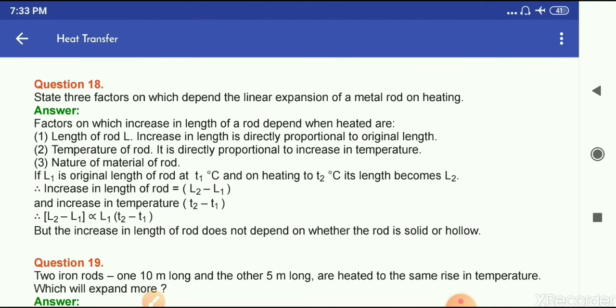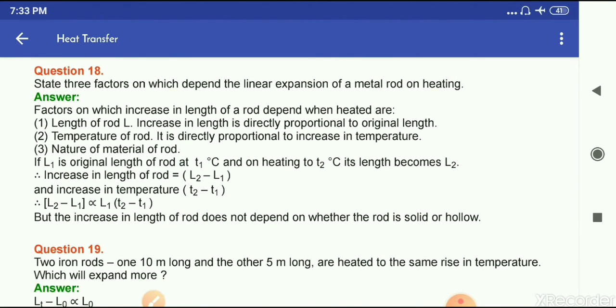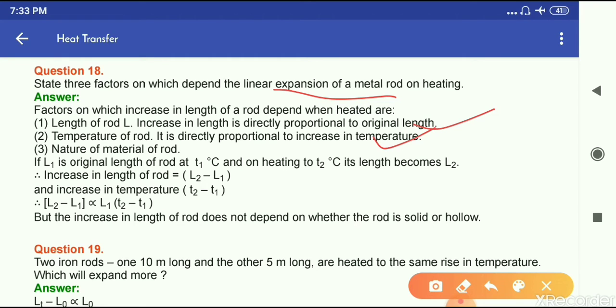Question number 18. State three factors on which the linear expansion of a metal rod on heating depends. So these are the factors. Length of the rod. Increase in length is directly proportional to the original length. Temperature of the rod and nature of the material of rod. Okay, you can write till here.